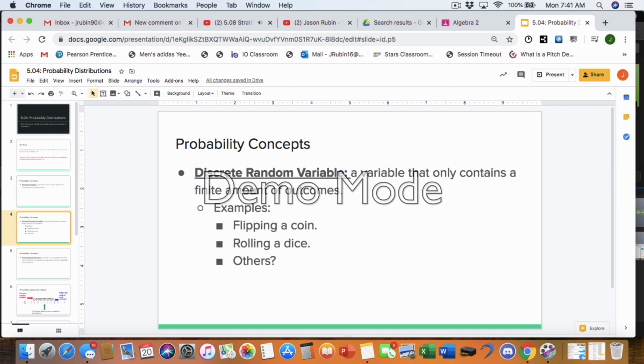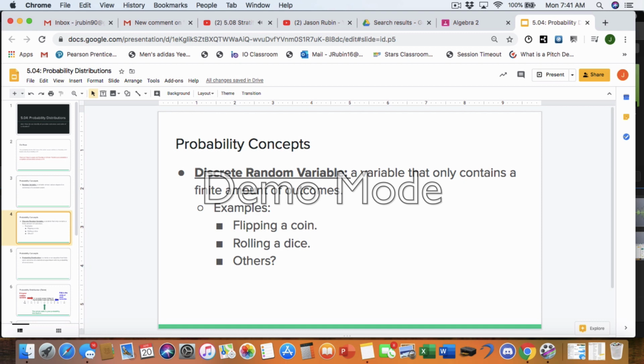Now, when we say a discrete random variable, because we are going to talk about something called continuous, a discrete variable is a variable that only contains a finite amount of outcomes. So think of a measurement, like weight or height. You could measure it down to inches, centimeters, millimeters, very, very fractional units.